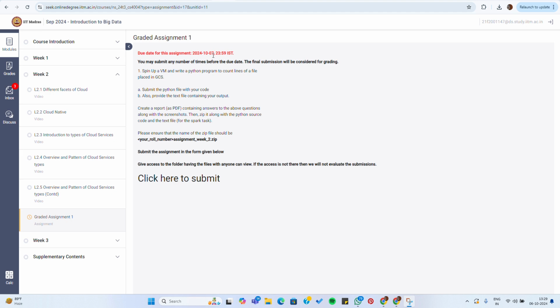My name is Ritik Ranjan, and this is the graded assignment 1 solution of Introduction to Big Data. So the assignment task is to spin up a virtual machine, and we have to write a Python program to count the number of lines of a file placed in GCS.